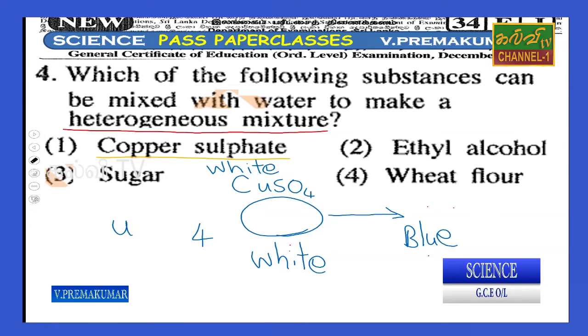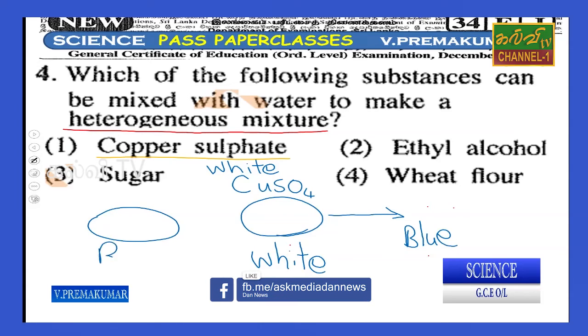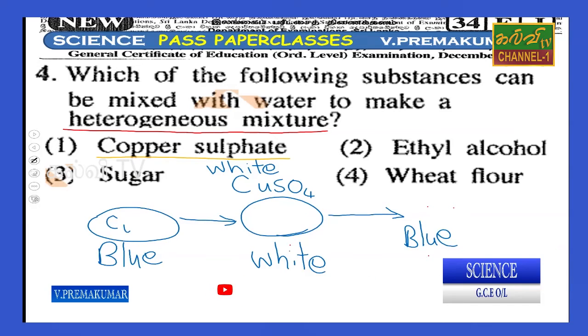When you heat the copper sulfate, what happened? The blue copper sulfate turned to white. This is also copper sulfate, CuSO4.